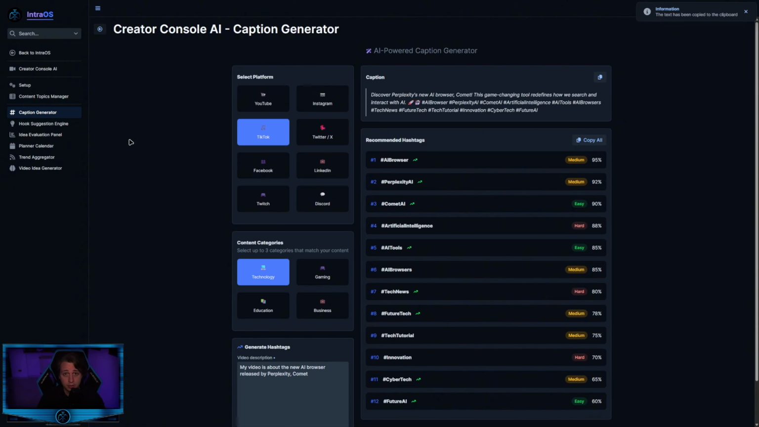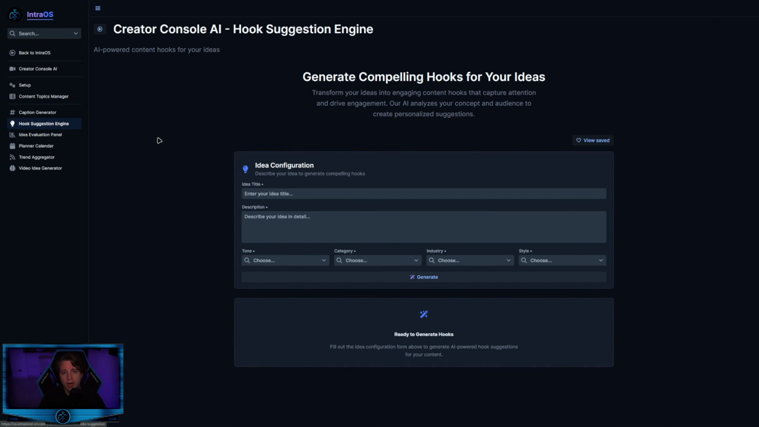Now let's introduce the hook suggestion engine. Every time you publish a video, every time you record a video, or every time you want to record a video, you must know that the video must start with a hook, and the hook must be in the first 3 seconds of the video.